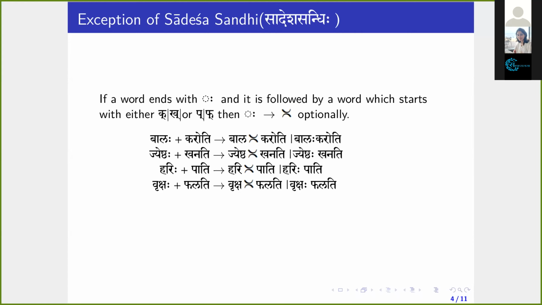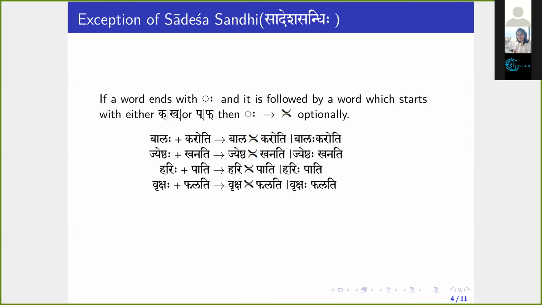Excuse me, can I ask you a question, please? Yeah. This is Haripati, Harih pati. Some people pronounce it as Harifpati, with an fa. That fa sound comes there. Is it true? No. There is no sound called fa in Sanskrit, sir. When you pronounce pa, the place of articulation is bilabial. You have to use both lips, the upper lip as well as the lower lip.